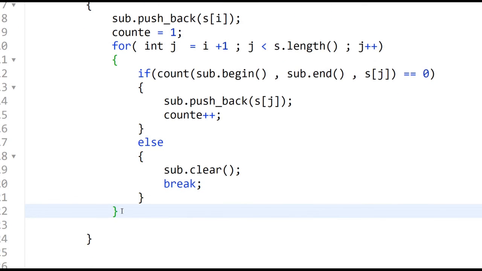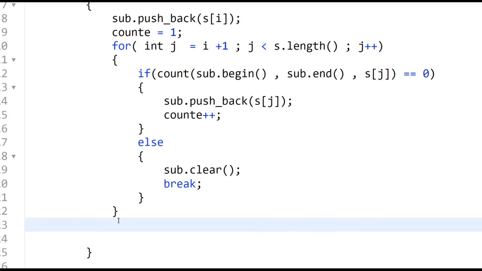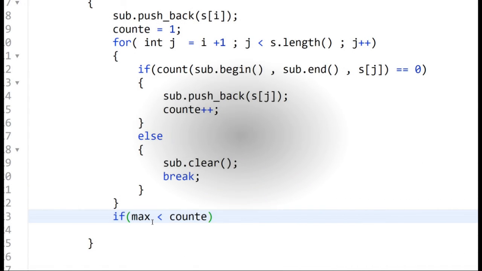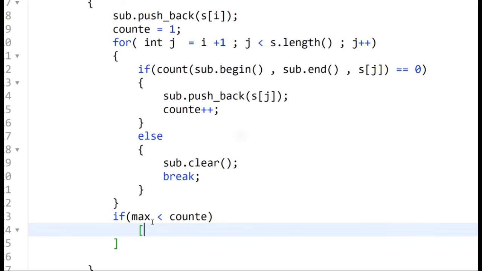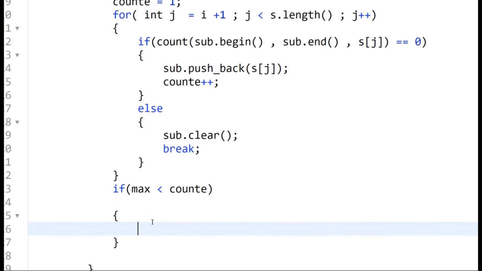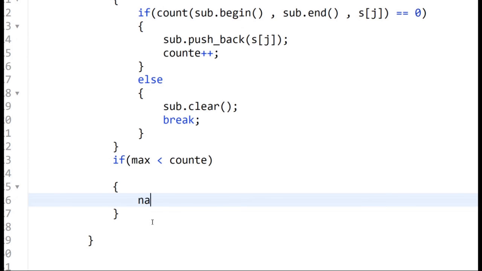After that we'll update max. For updating max, if max is less than count, max is equal to count.